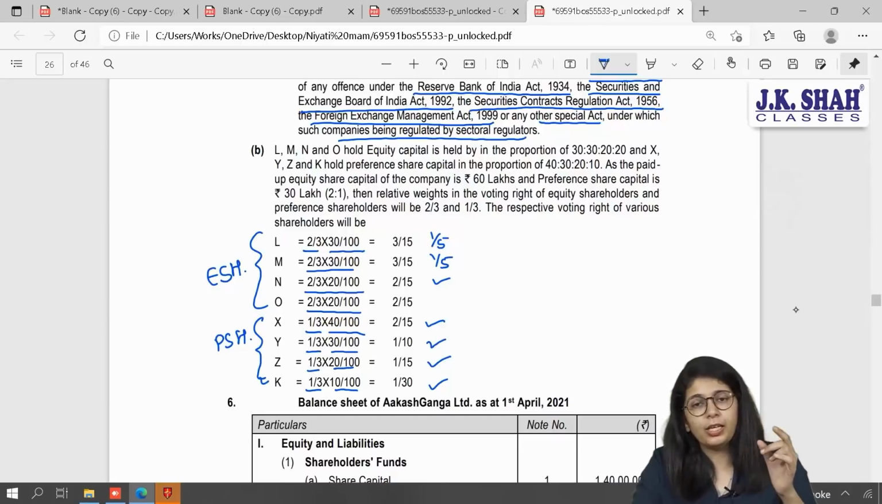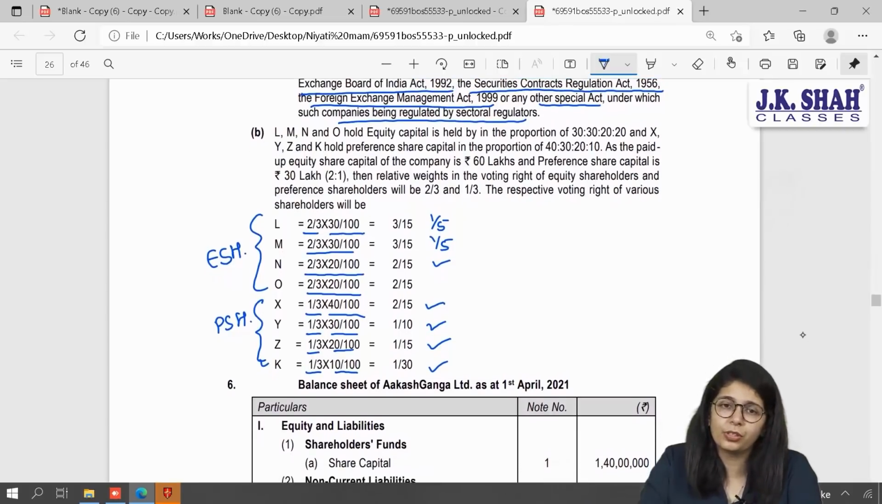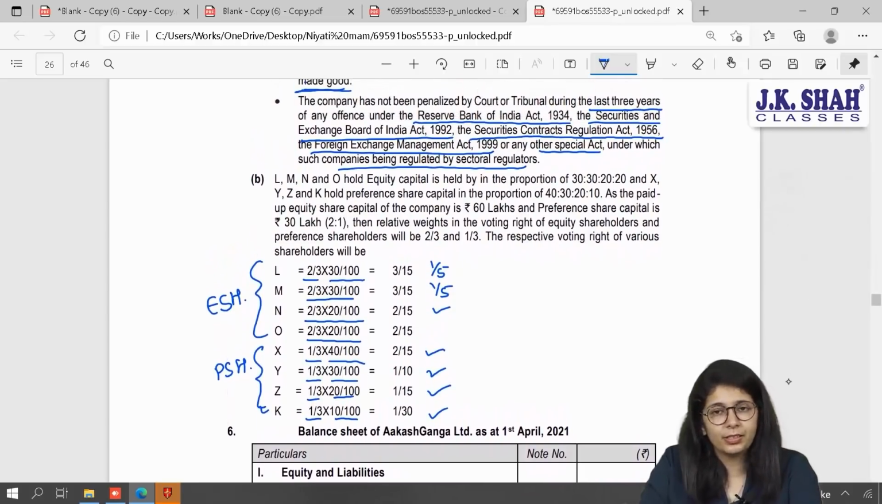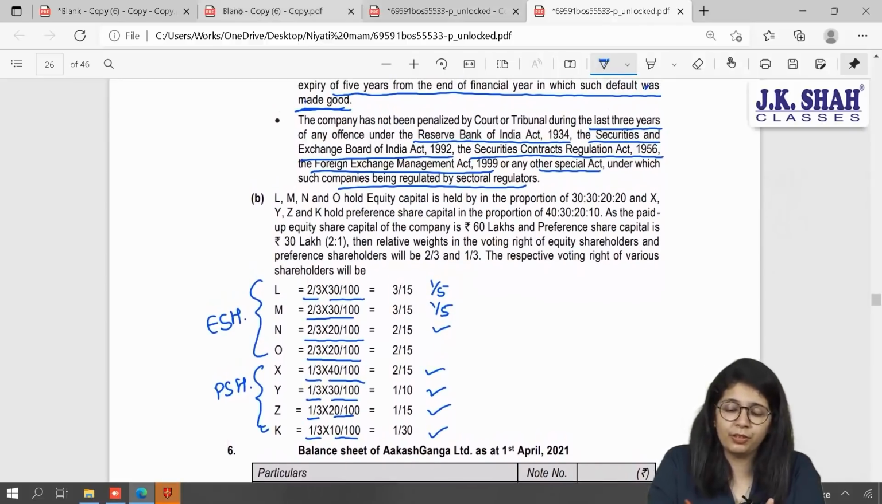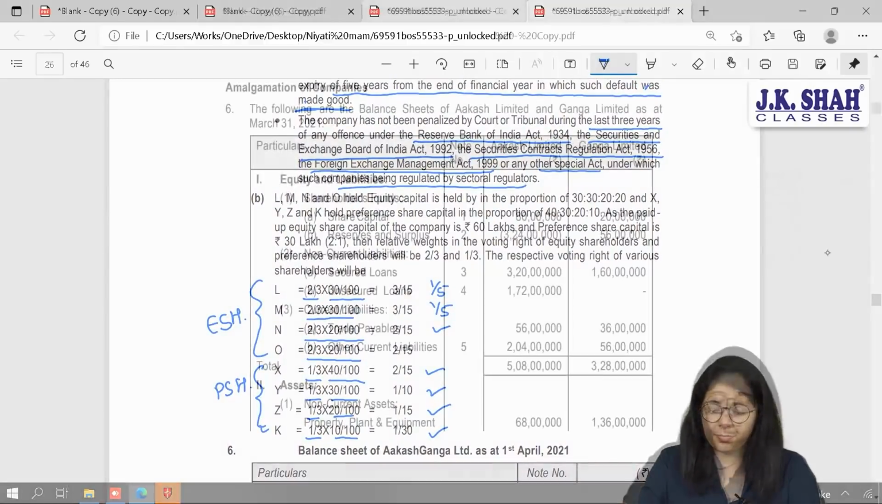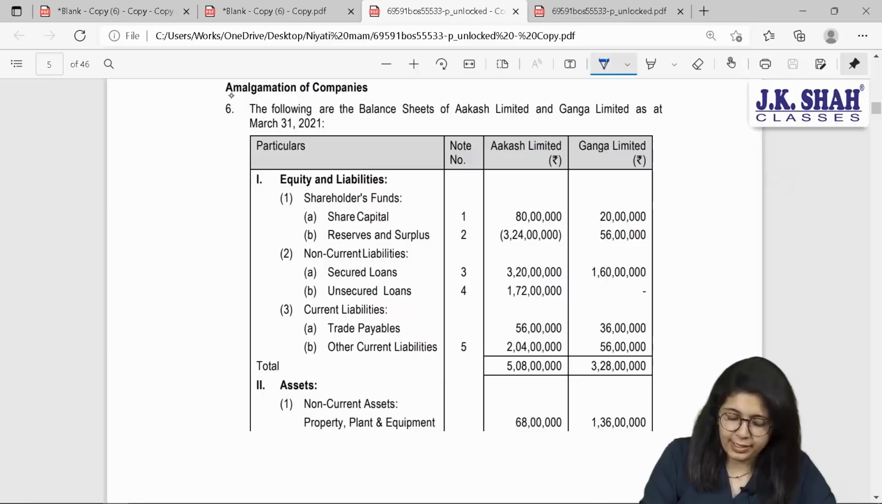Out of 2/3, L's share is 30%. Accordingly, we have calculated L's share and so on for all the remaining shareholders. Is this clear, everyone? Yes. So these were your basic 5 questions that we have done till now. So now let us start with our next chapter, that is Amalgamation of Companies.